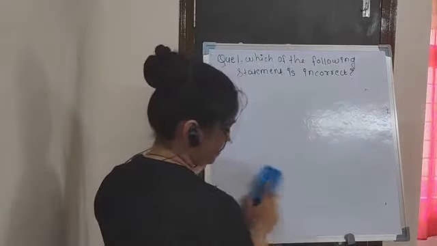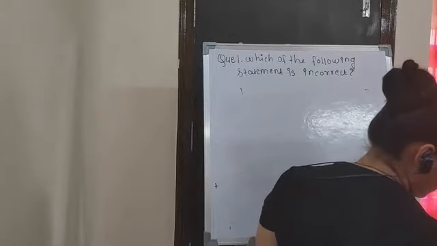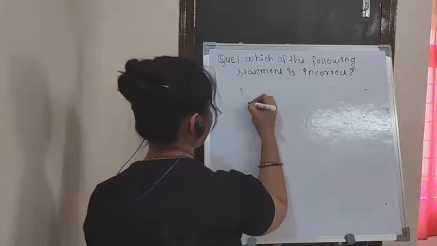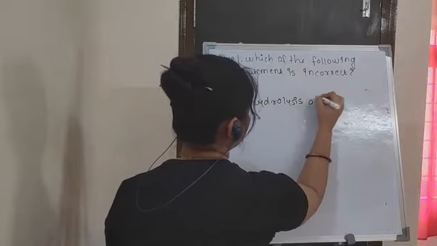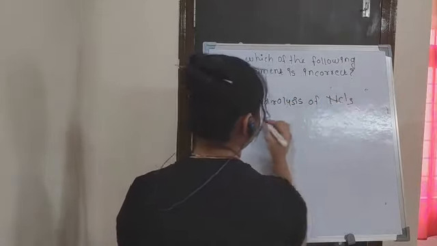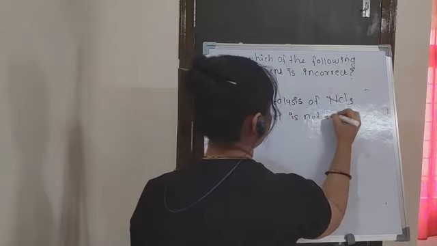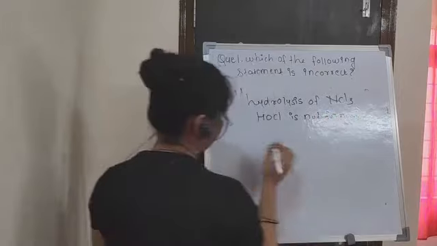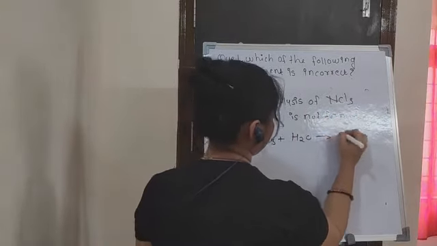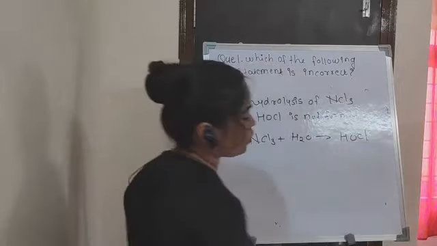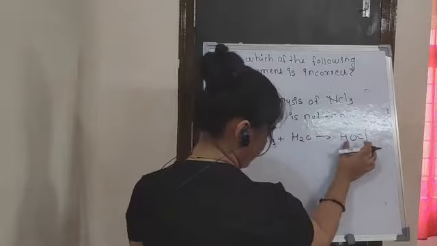The other statement is, in the hydrolysis of NCl3, HOCl is not formed. But in the actual reaction, there is formation of HOCl.